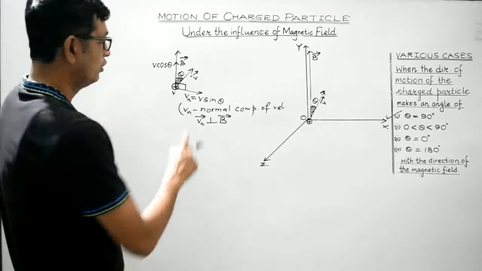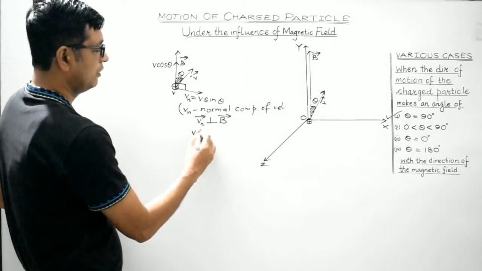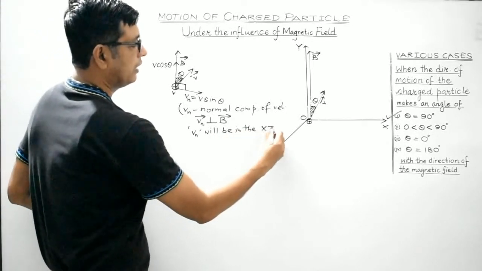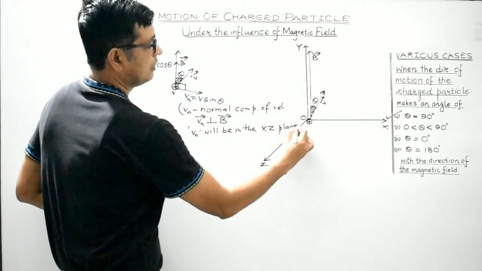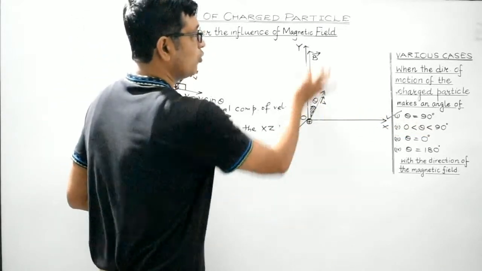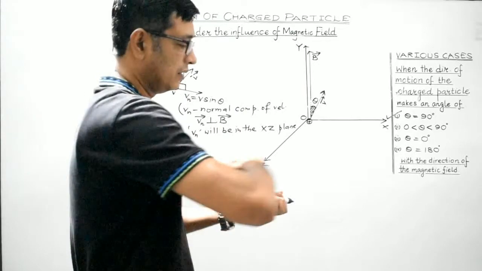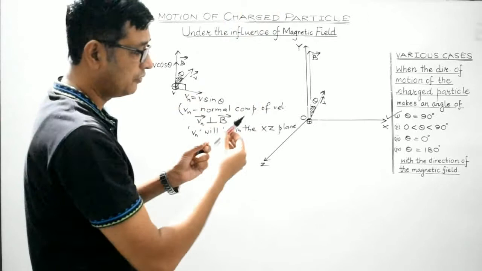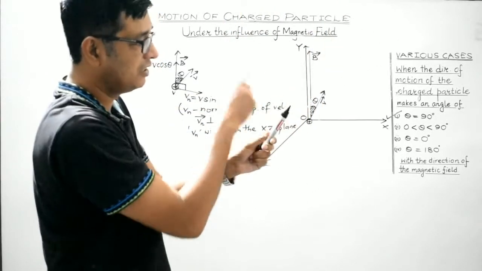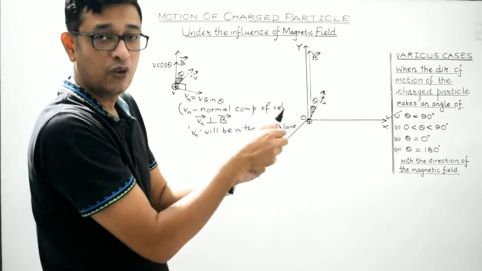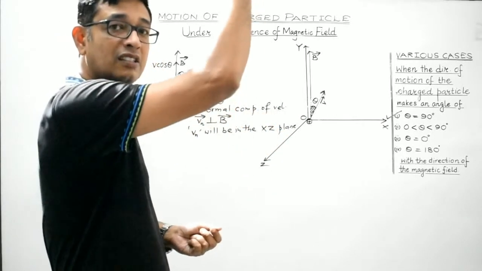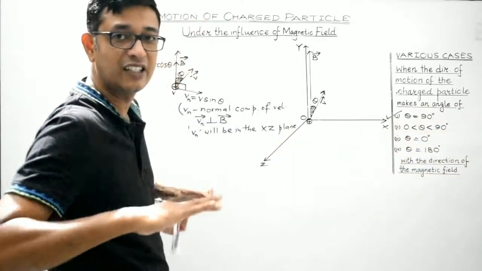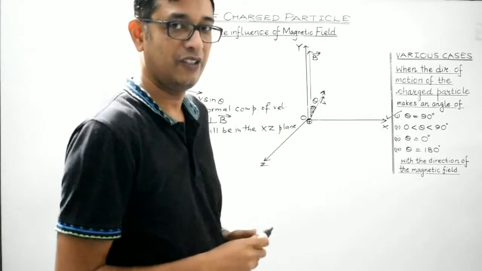Am I clear? So Vn will lie in the xz plane. Clear students? This is the xz plane and this is the y-axis, along which the magnetic field is directed. So if the direction of motion makes an angle theta with the direction of the magnetic field, then the v cos theta component of the charged particle is along the magnetic field, while the v sin theta component will lie in the xz plane, perpendicular to the magnetic field.